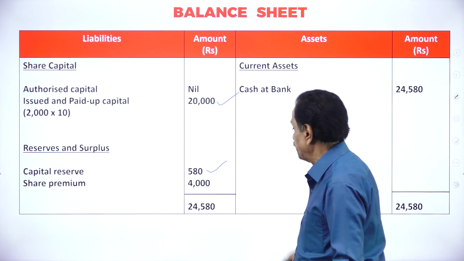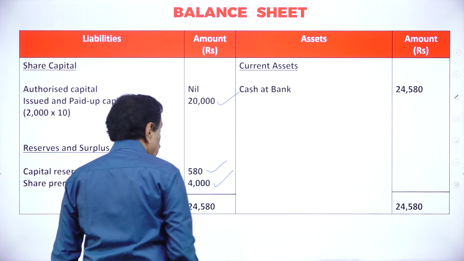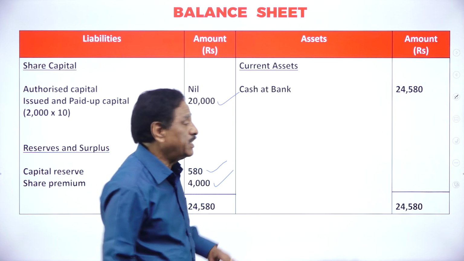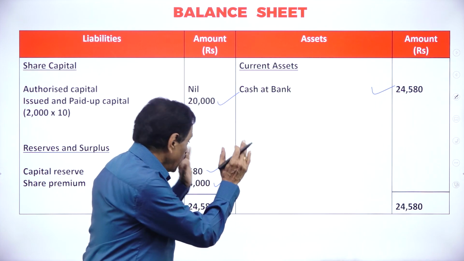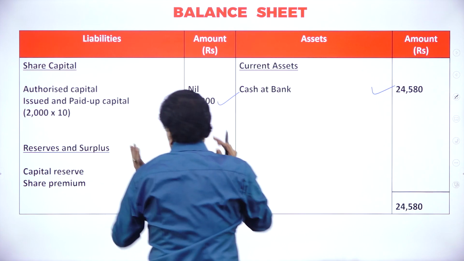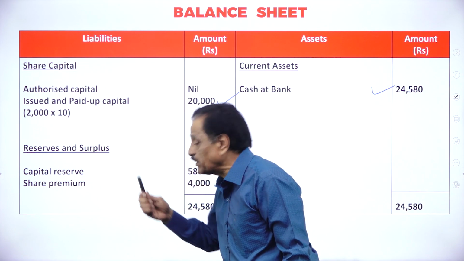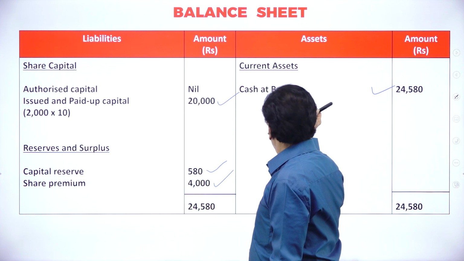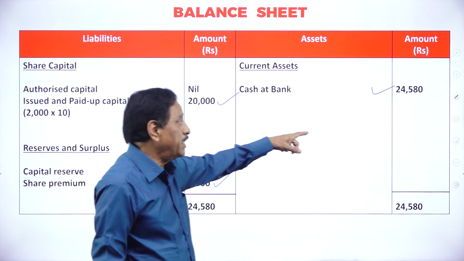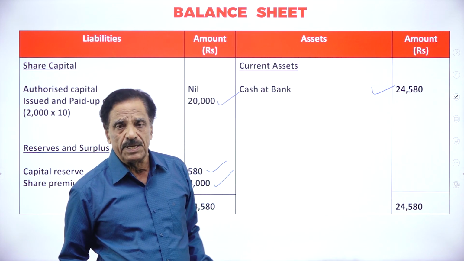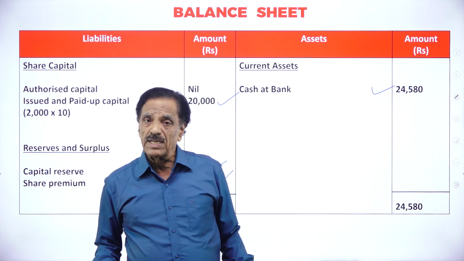580 will come. Then extra premium 4,000 on allotment. What is the total amount? 24,580. That lies in the cash at bank. 24,580. So you should tally here. This is paid up. The two items in reserve and surplus are the capital reserve and the share premium. So if you prepare the cash at bank account, how much lies now? 24,580. So here now there is one term called pro rata allotment.